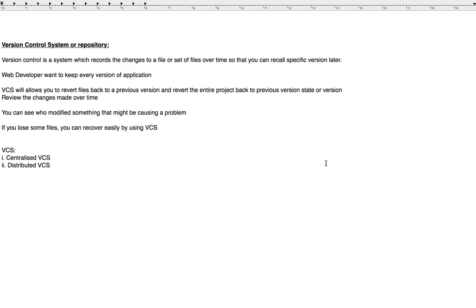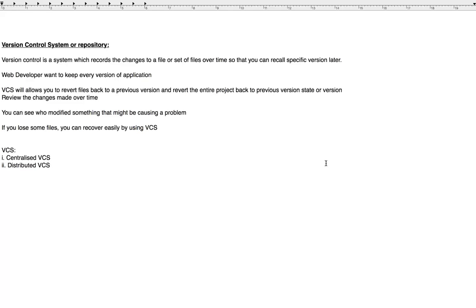Okay, so the major issue that people will be encountering is that they need to collaborate with each and every developer, right? When you're working as a team, they have to collaborate with each other. Developer one will be making changes in one file, developer two will be making changes in another file, and developer three in yet another file. In order to deal with this problem, the centralized version control system was developed.